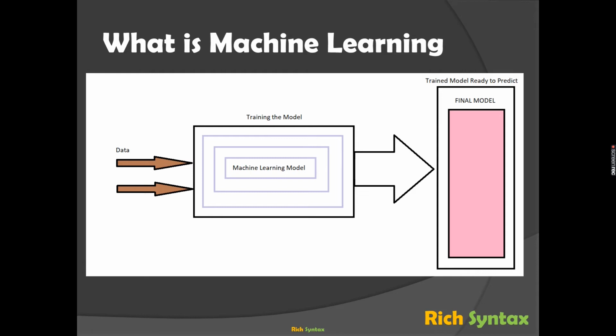You input the data, you train the machine learning model, saying that whenever this sort of data comes in, you do the calculation and predict the sales for the next 1 year or next 2 or 3 years, whatever. That training happens in this particular training phase.